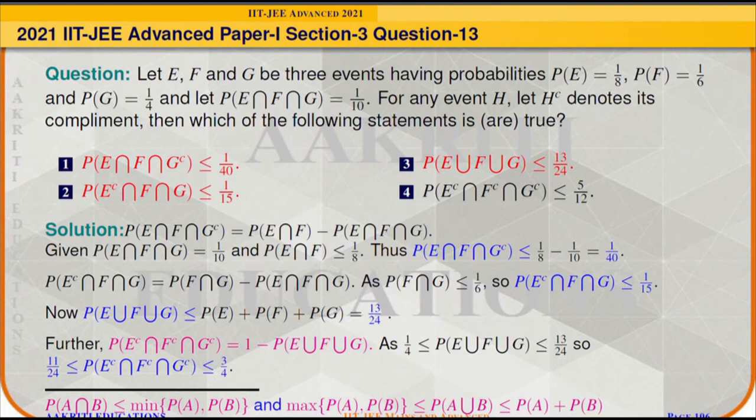But in option 4, it is given that probability of E complement intersection F complement intersection G complement is less than or equal to 5 by 12, and that 5 by 12 is same as 10 by 24, which is even less than 11 by 24. So option 4 will be incorrect, and hence option 1, 2 and 3 will be correct.